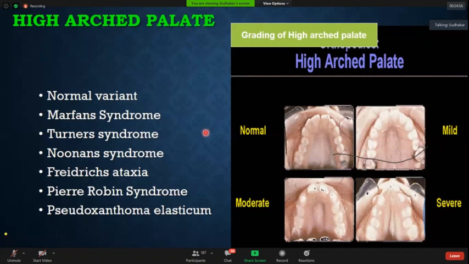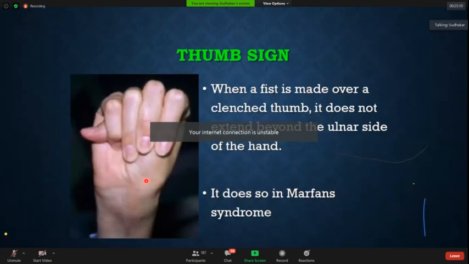Apart from Marfan syndrome, there are many other causes of high arched palate like Turner syndrome, Noonan syndrome, Friedreich's ataxia, and whatnot. So I think we should just remember one or two important causes of high arched palate. Now let's go to a few other signs.